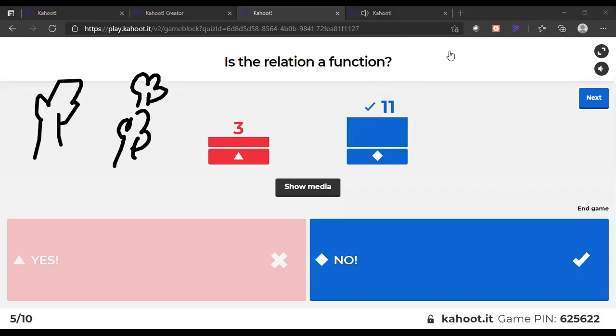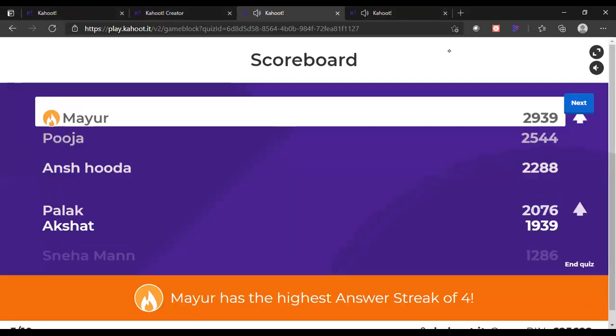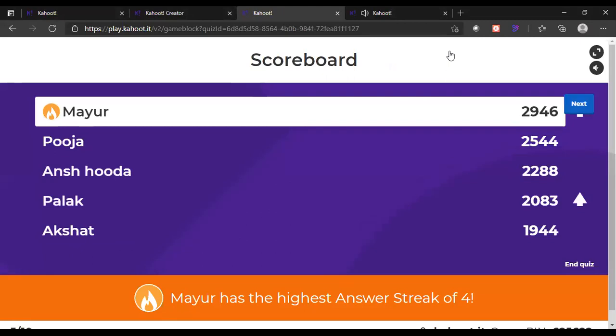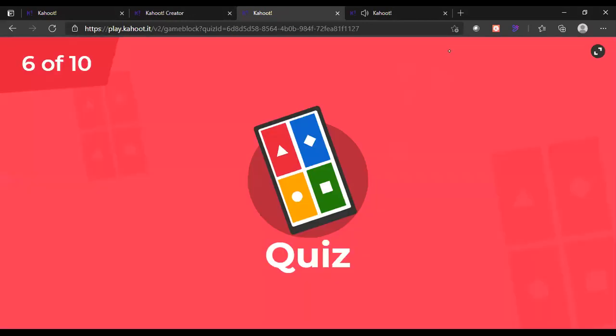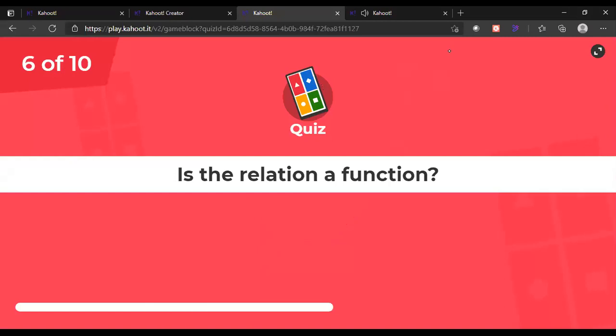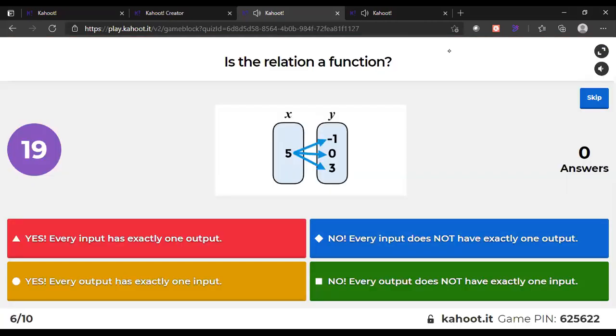Okay, so come to the answers. Let's see who is on first now. Oh, very good, Mayur. Congratulations to you. Let's see now. Okay, come to the next. Again with the same. This one. 5 has 3 images. Options are: yes, every input has exactly 1 output. Every output has 1 input. Every input does not have exactly 1 output.